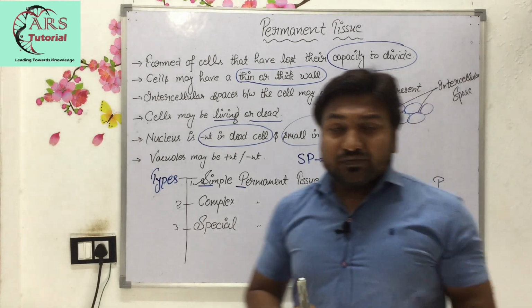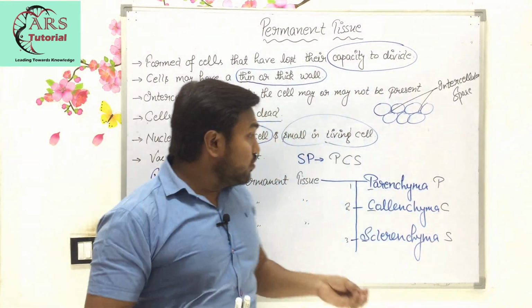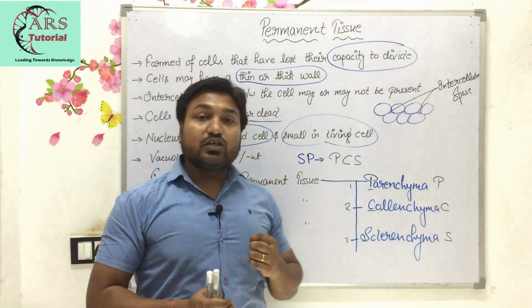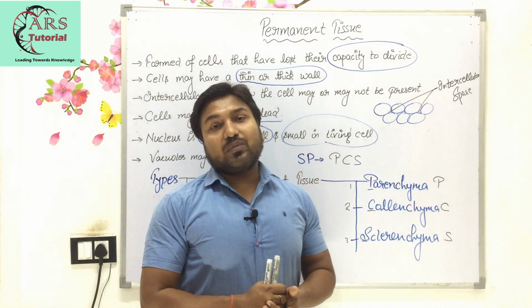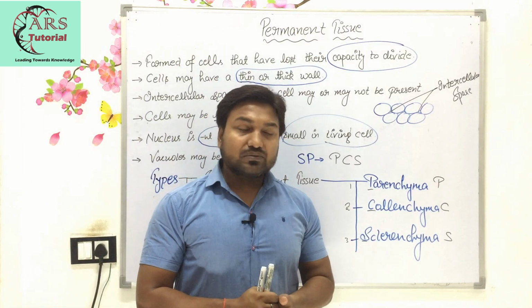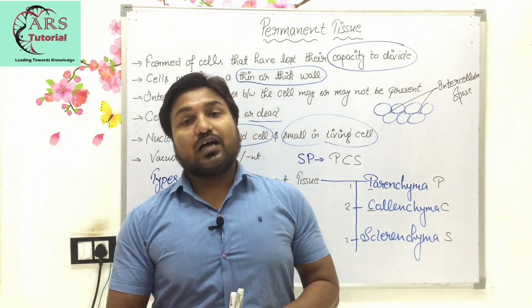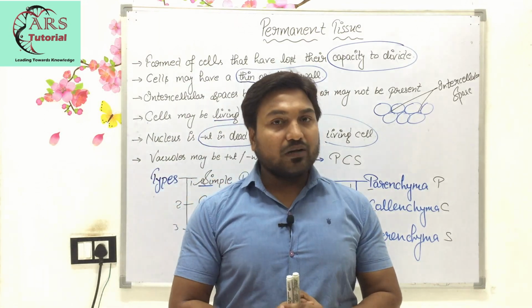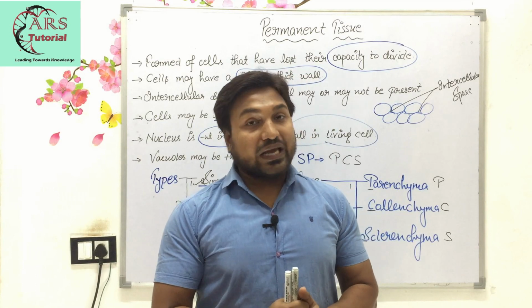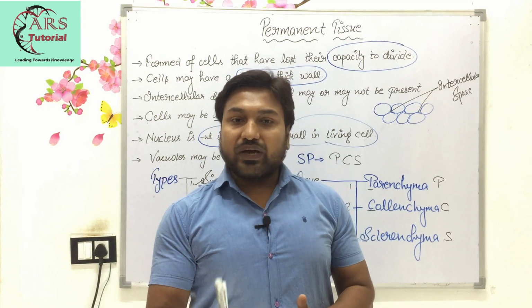So in this video we will discuss simple permanent tissue. Simple permanent tissue is of three types. The first one is parenchyma. So we are going to discuss the characteristic features of parenchyma, the function of parenchyma and the structure of parenchyma.